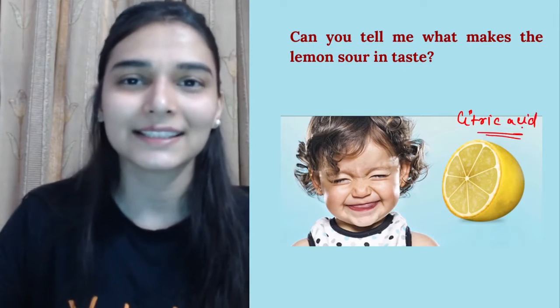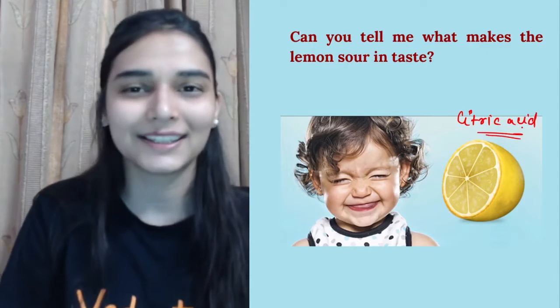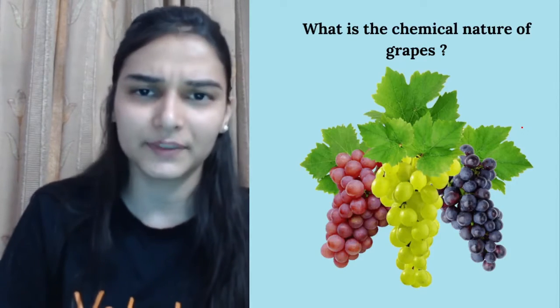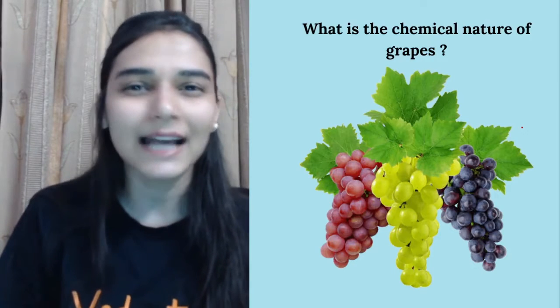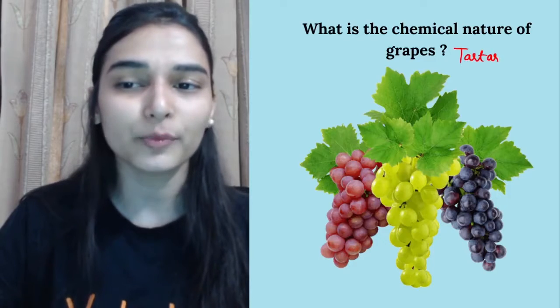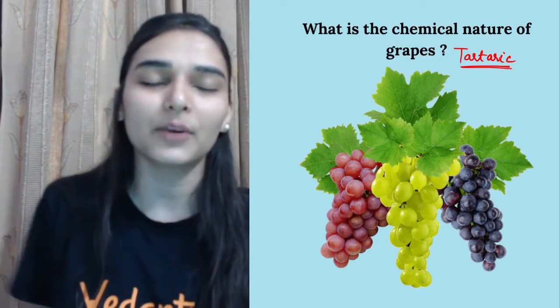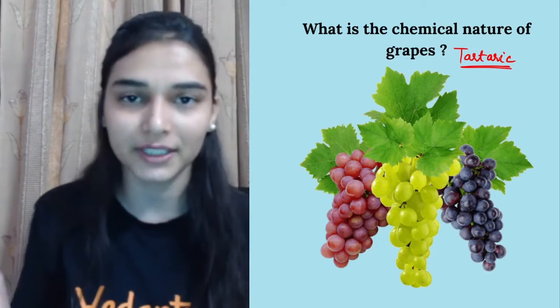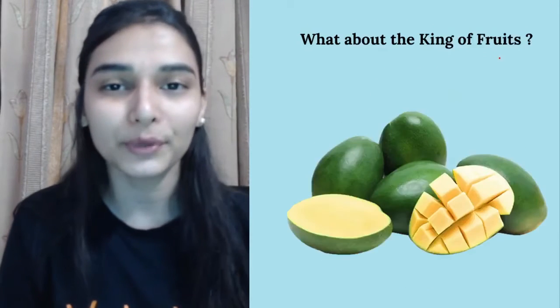And yes, you can see the expressions of the kid also. And what is the chemical nature of grapes? You have to tell me what acid would be present in them. Generally the majority percentage is tartaric acid. Apart from that, malic acid and oxalic acid are also present to some percentage. So they are again sour to taste, isn't it?